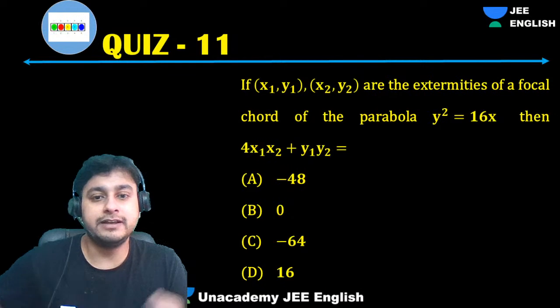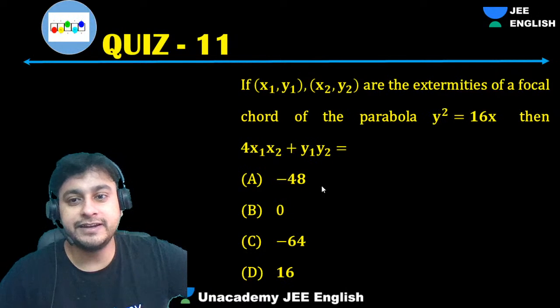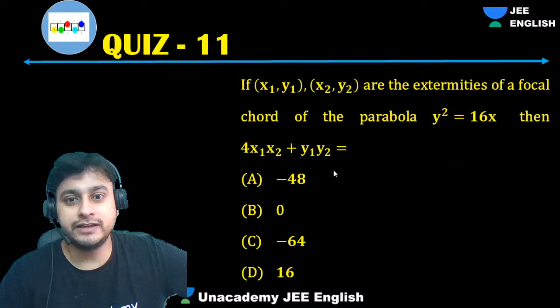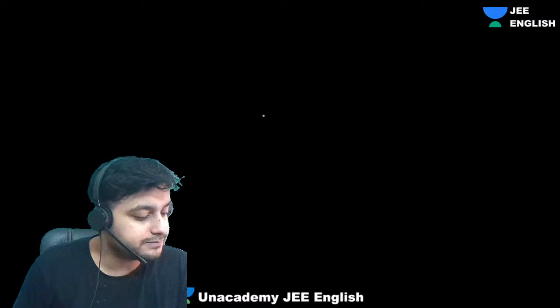Okay, I will derive one interesting concept for you. Guys, this is also very famous: the ends of a focal chord. Let's suppose the two points are at the ends of a focal chord. What is the relation between them?